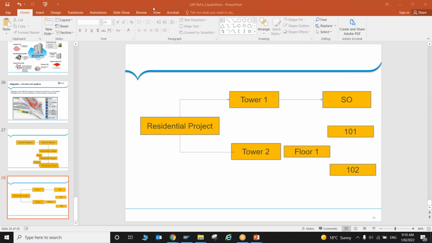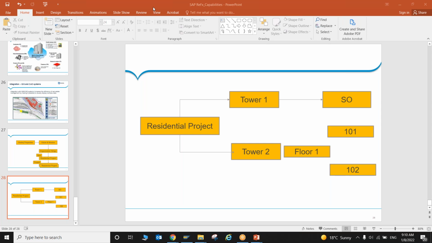For example, I have a residential building where I targeted to build 70 to 80 or 100 floors, and on each floor I have 3-4 flats, floor 1, floor 2, floor 3, something like that. Does the system throw any error, or is there any limitation set by SAP that you can only create these many floors or these many internal flats? Is there a limitation in REFX, sir?